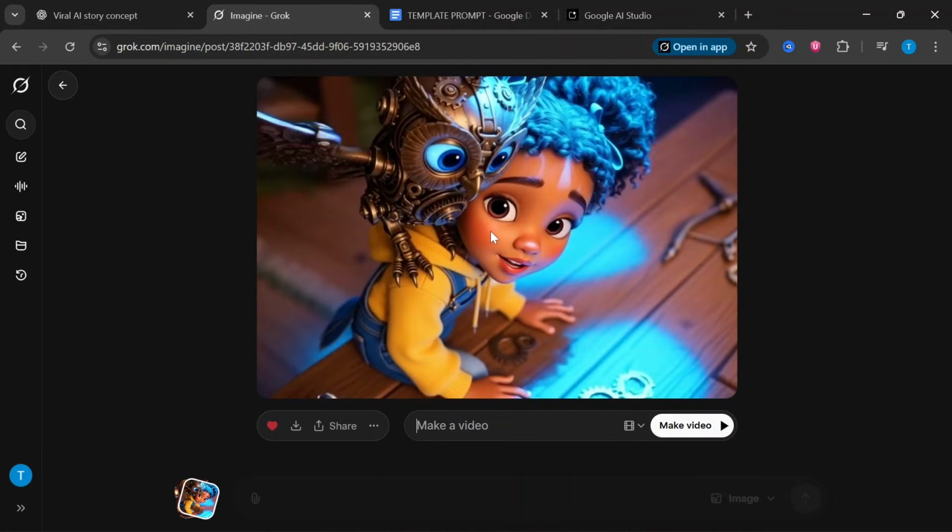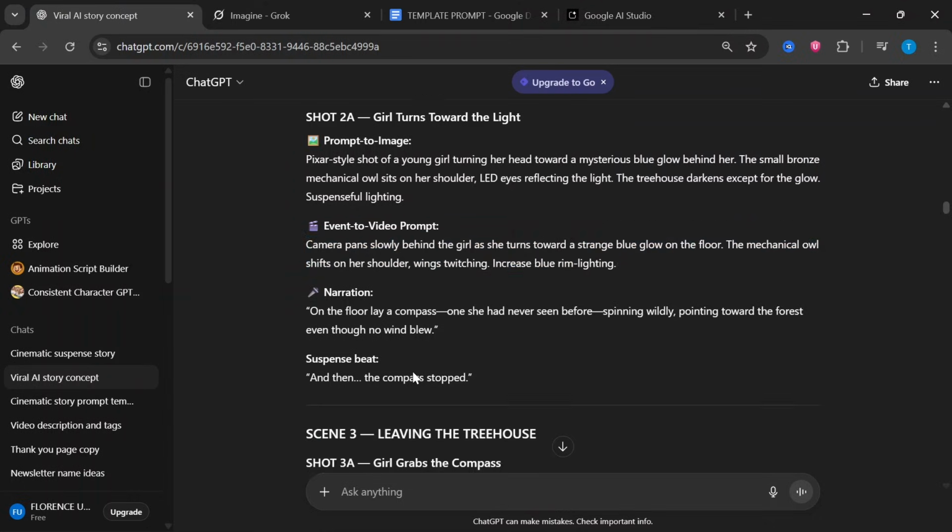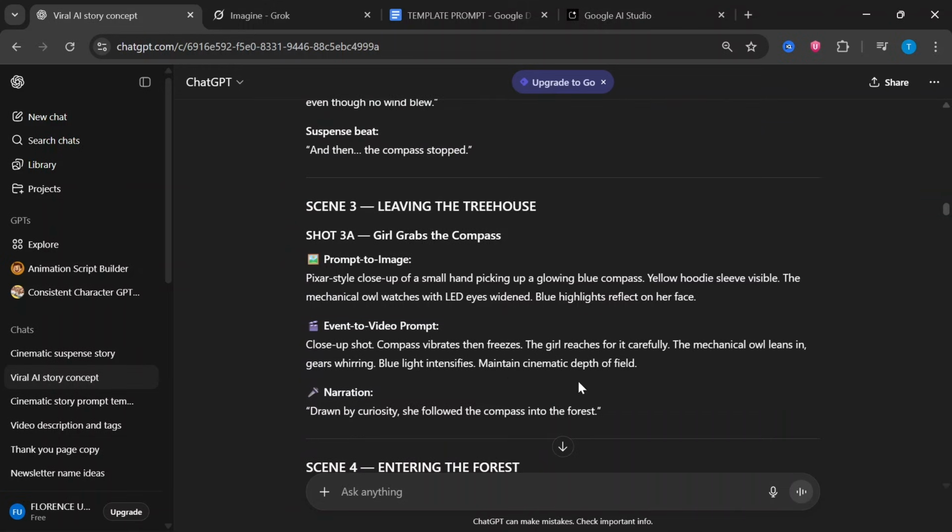As you can see, we now have the image of the last video frame of our last scene. So what we are going to do is bring up the third image to video prompt.